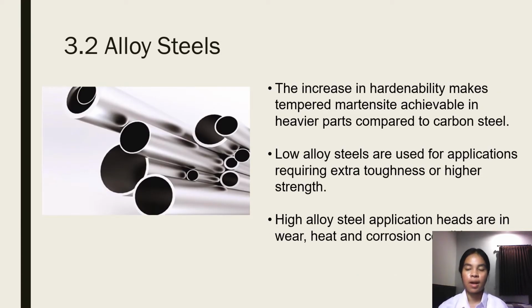Okay. I will explain alloy steel. The increased hardenability makes tempering possible in heavier parts compared to carbon steel. Low alloy steels are used for applications requiring extra toughness or harder steel, and high alloy steel applications are in wear, heat, and corrosion.